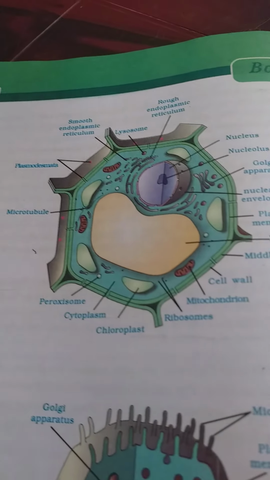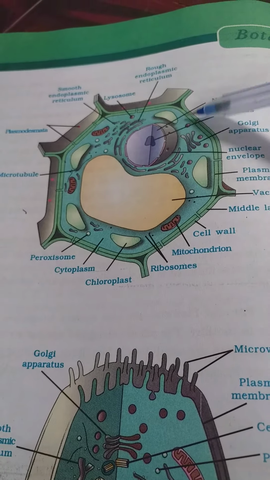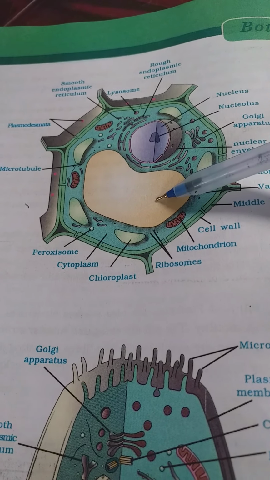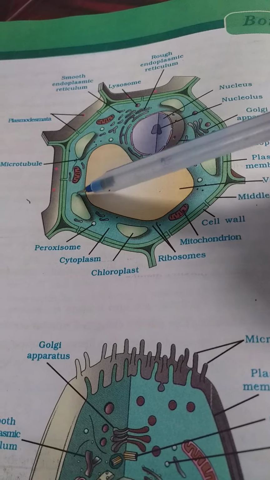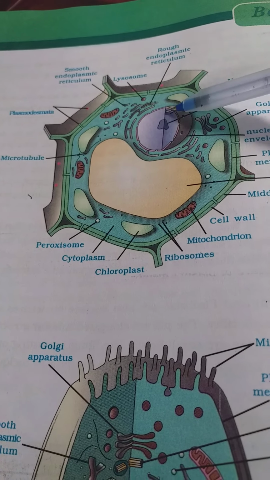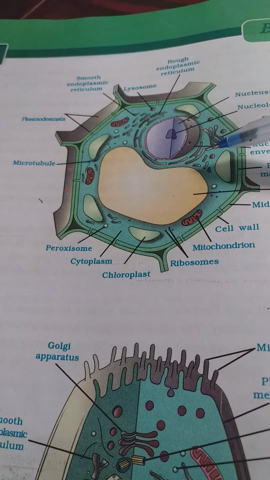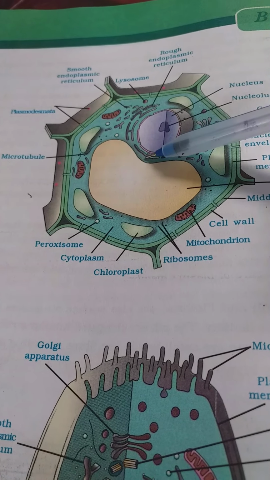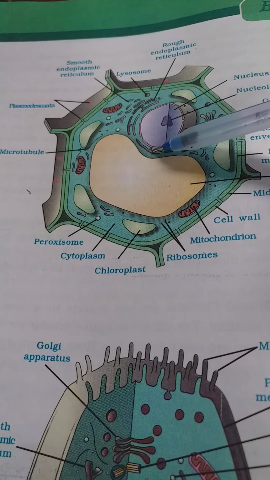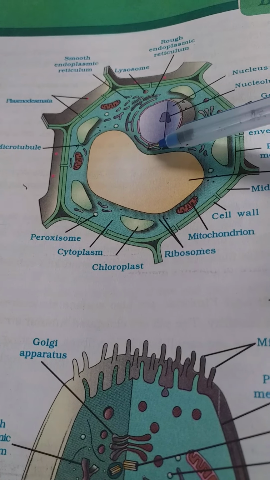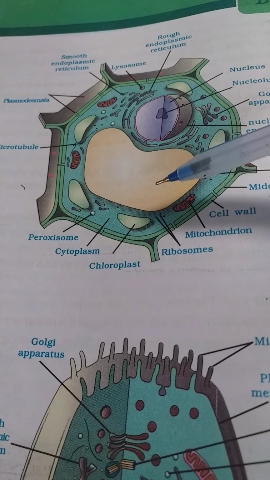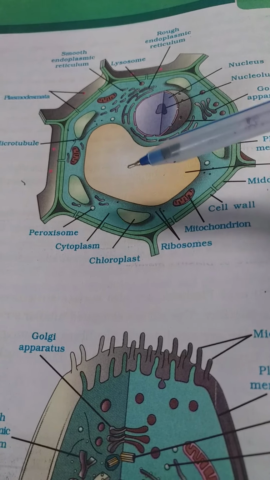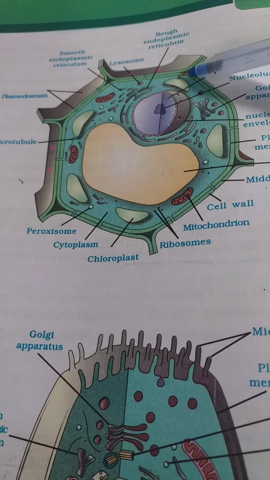So let us see. If you see here the plant cell, this is the structure of a plant cell. This is the vacuole. Vacuole is large in size. It pushes the nucleus aside. Actually, the nucleus must be in the central part of the cell, we commonly say that. But in plant cells, this vacuole is large in size. As it is big in size, it pushes the nucleus aside.